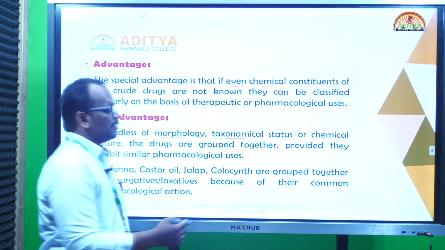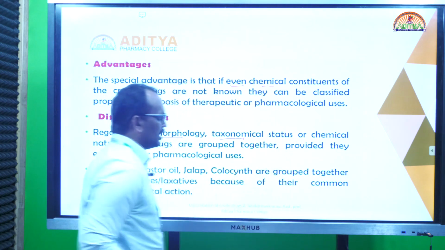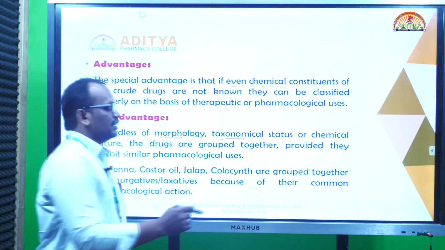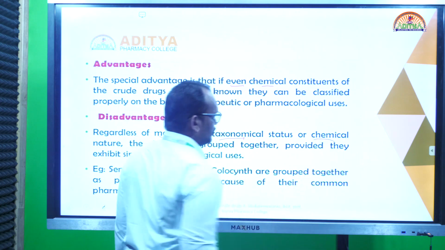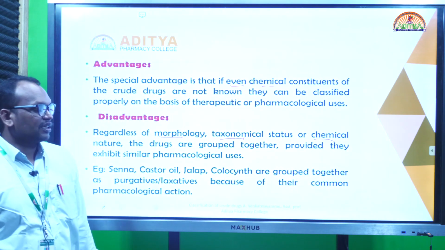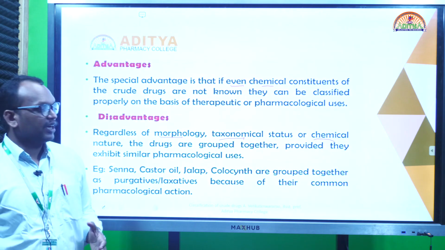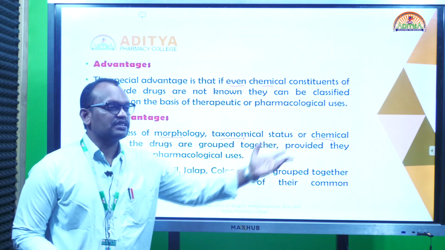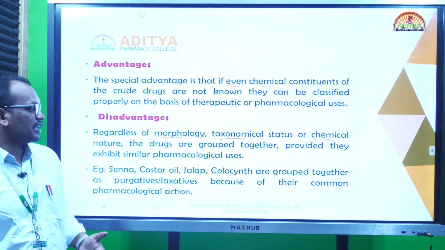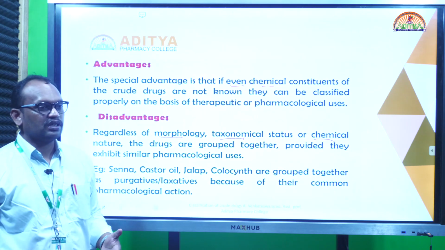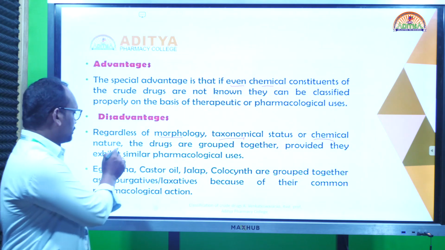Sometimes the chemical nature is also a disadvantage. Just before, I said that senna is a glycoside and castor oil is a fixed oil, but both have purgative action. So the chemical nature is not the same, but the pharmacological action is the same. So it won't give any importance to the chemical nature of the drug.